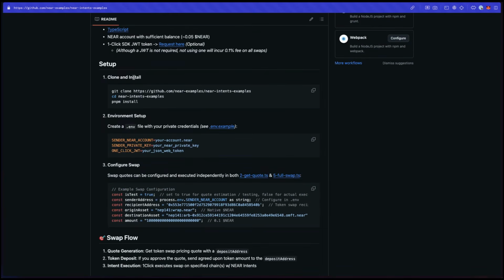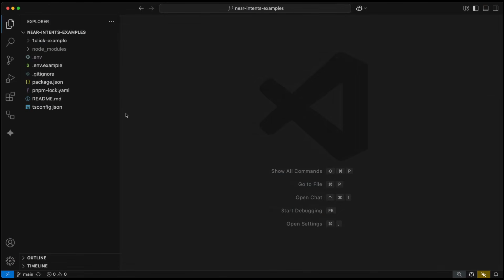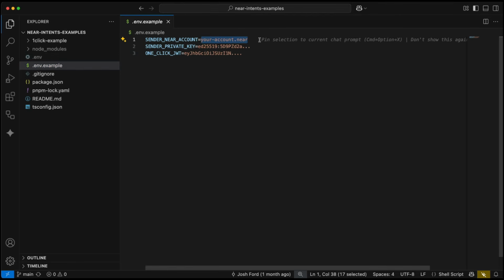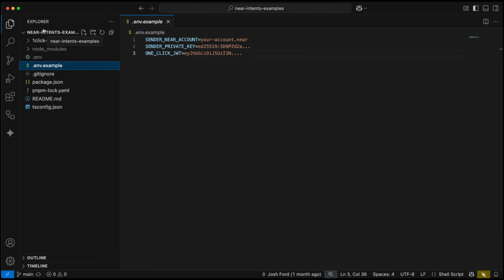After that, we're going to clone and install our project, install the dependencies, and then set up our environment. I'll go to my pre-cloned example with dependencies already installed. Again, you'll have a .env example here. Just remove the example part and create your own .env file. Put in the Near account that you created, your private key, and also your one-click JSON Web Token.